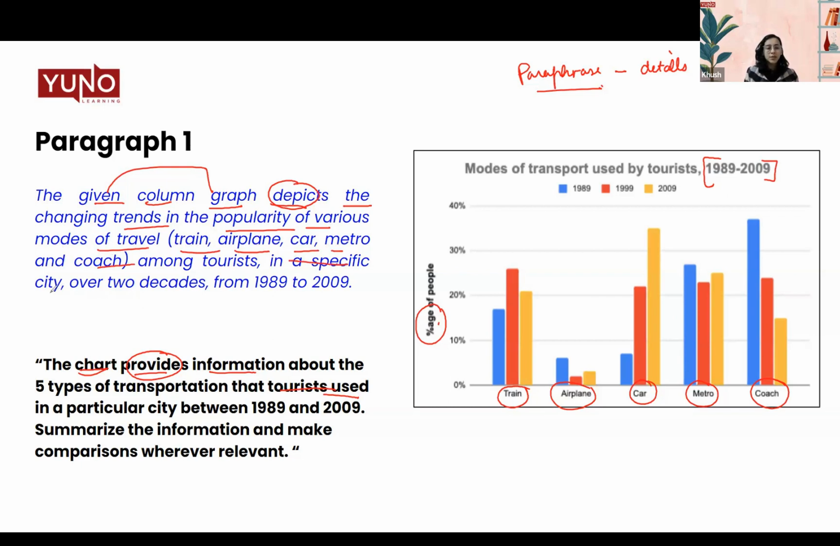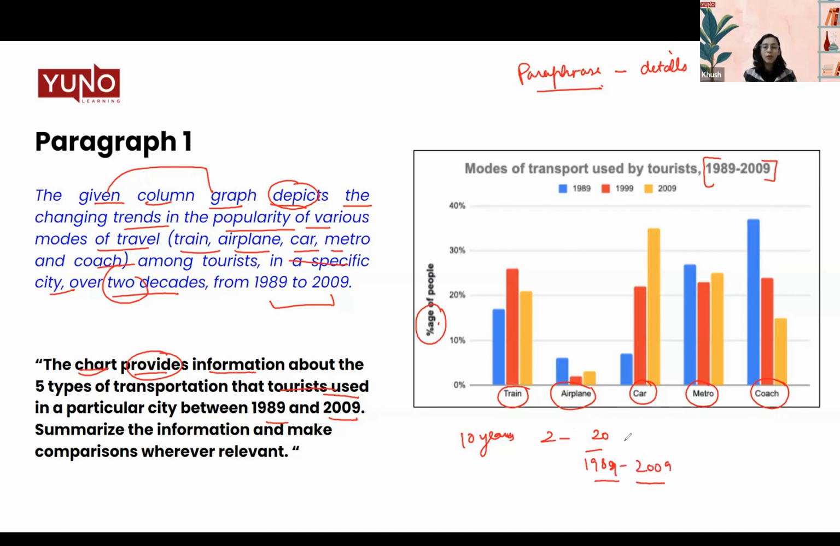Among tourists in a specific city over 2 decades, instead of writing just between 1989 to 2009, mention that it was over 2 decades, right? So that is again an inference that you're making. What do you mean by 2 decades? A decade is 10 years. So when we are talking about 2 decades, that means 20 years. So from 1989 to 2009, we are talking about 2 decades.